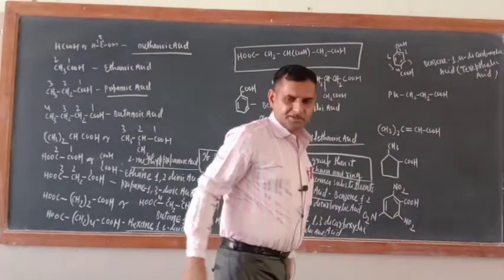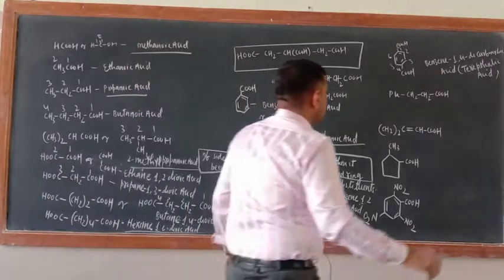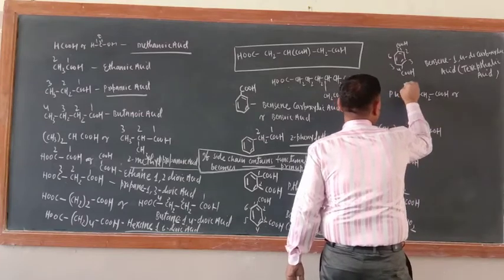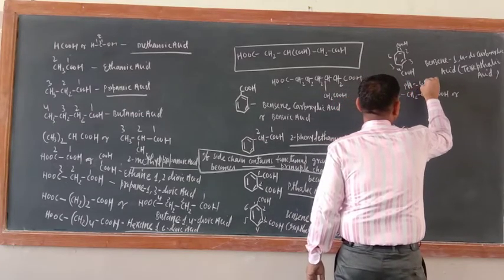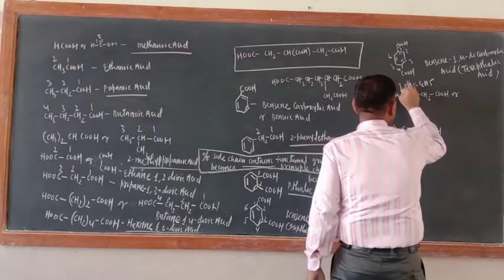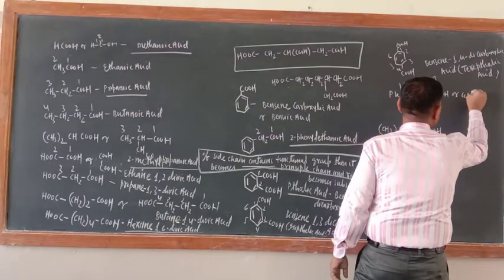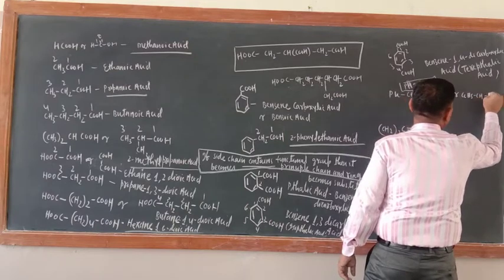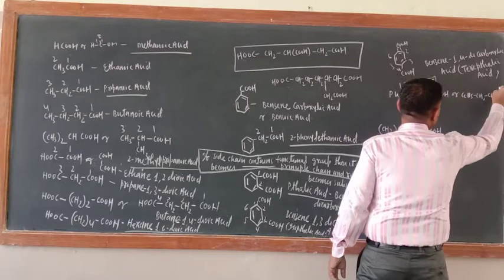Now just see, here the word Ph is there. What is the meaning of Ph? Phenyl group. So you can write C6H5 in place of this one. Ph equal to C6H5. This is in NCERT exercise. So you can write this one, C6H5, CH2 and COOH. So what is the name of this one?